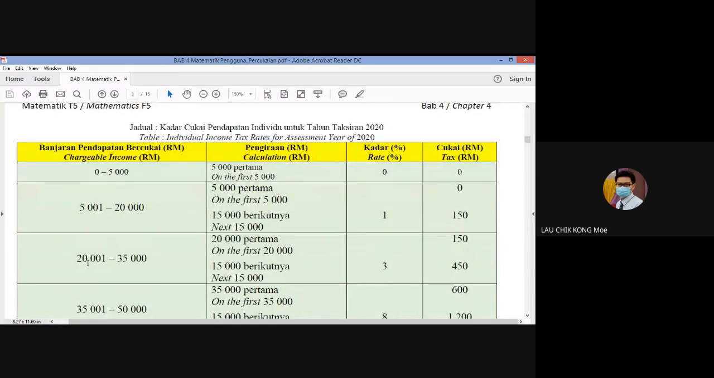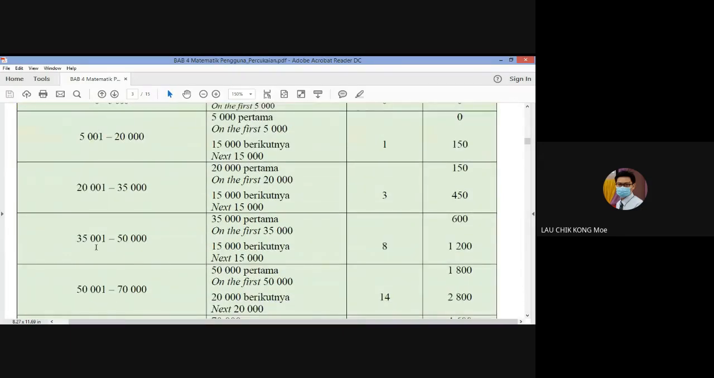And then 20,001 ringgit to 35,000 ringgit. Okay, first 20,000 ringgit, 150 ringgit you need to pay. And then for the next 15,000, because 35 minus 20 is 15, we need to pay 3%. 3% is 450 ringgit. And then chargeable income 35,001 ringgit to 50,000. Okay, first 35,000, 600 ringgit, and next 15,000 at 8% is 1,200 ringgit. You can do 15,000 times 8%, you will get 1,200.